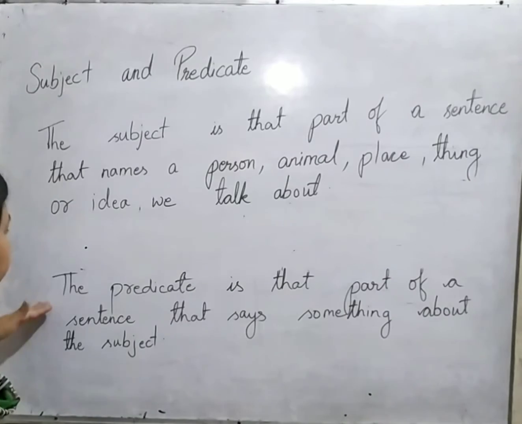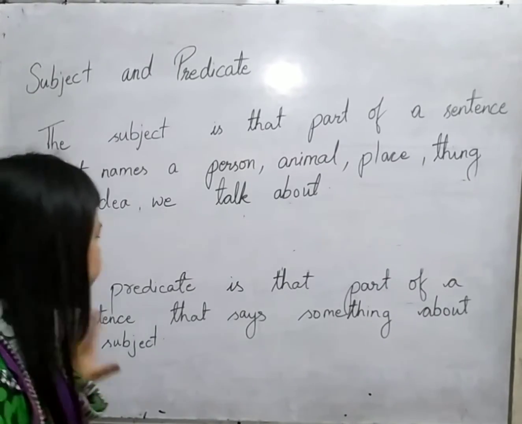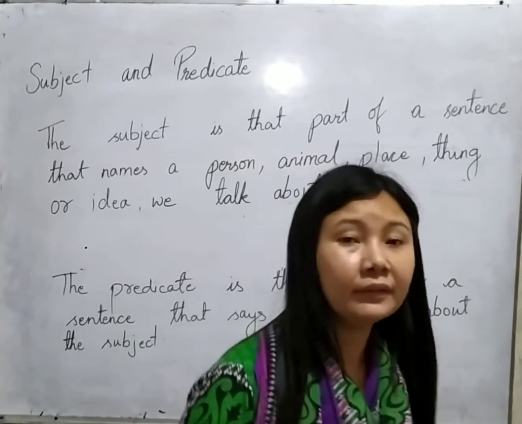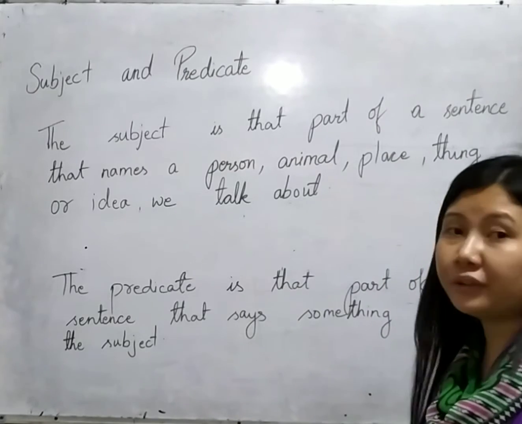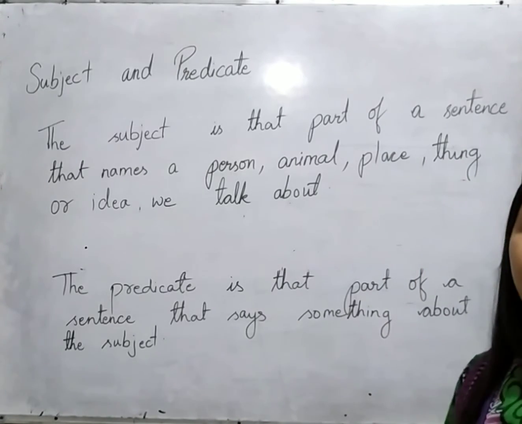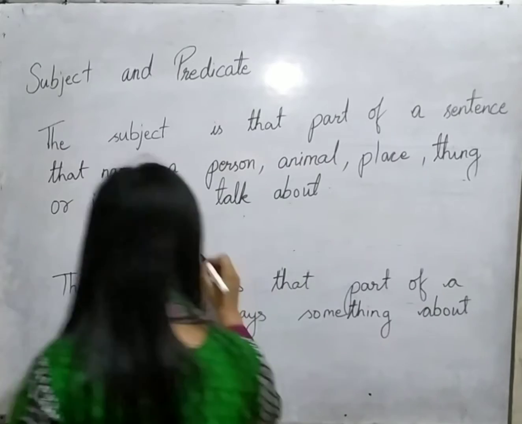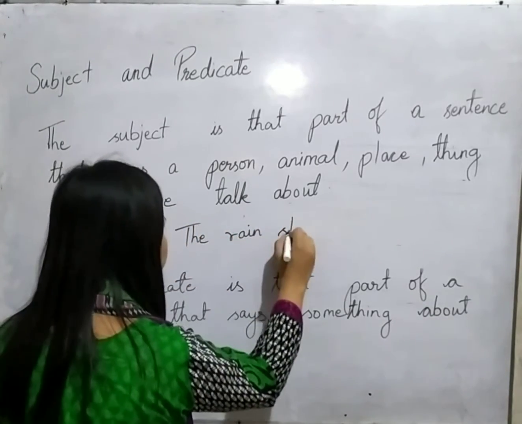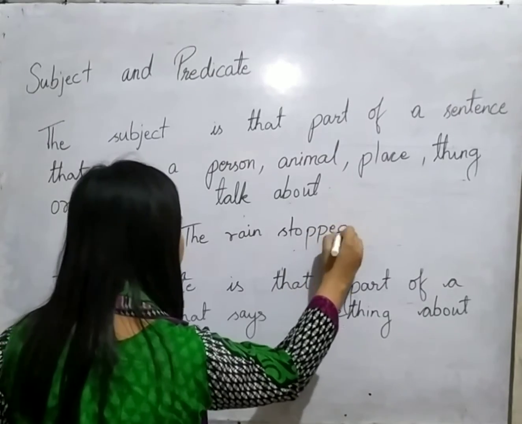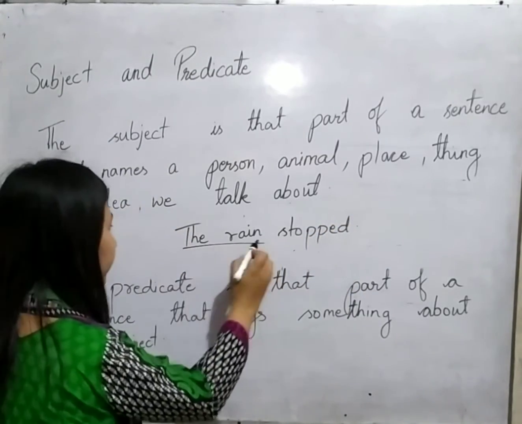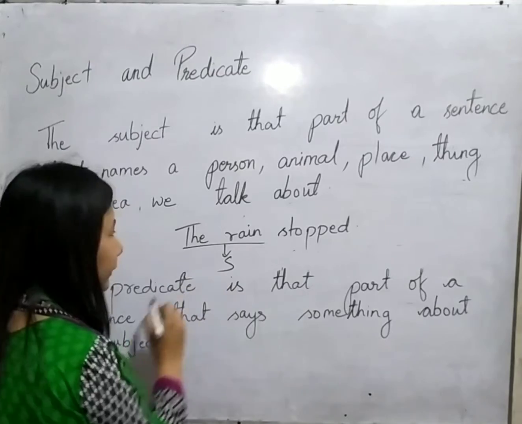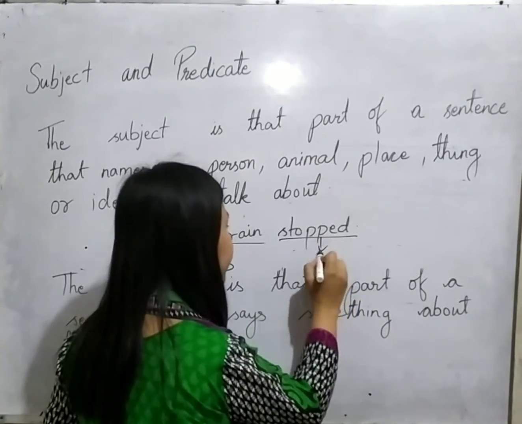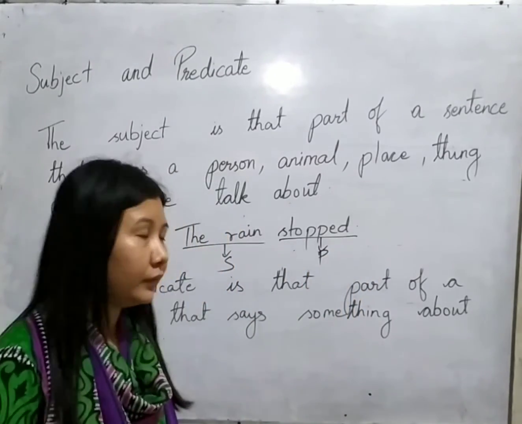Over here, I have told you that the predicate is that part of the sentence that says something about the subject. Now over here also you need to remember that a predicate might be formed out of a single word. Like if I write, the rain stopped. Over here you understand what I am talking about? I am talking about the rain. So the subject is the rain and the predicate is formed out of a single word, that is, stopped.